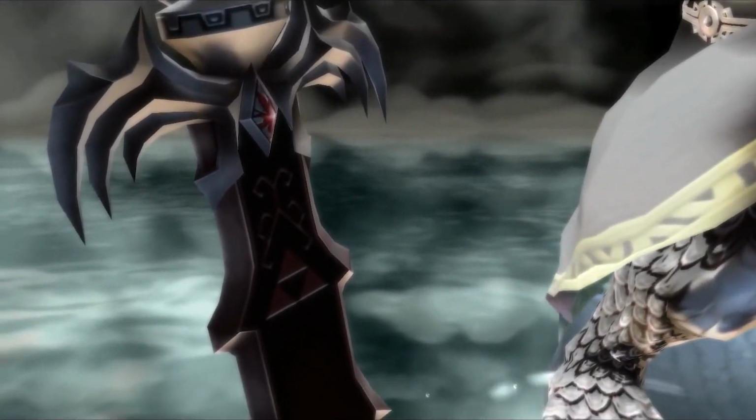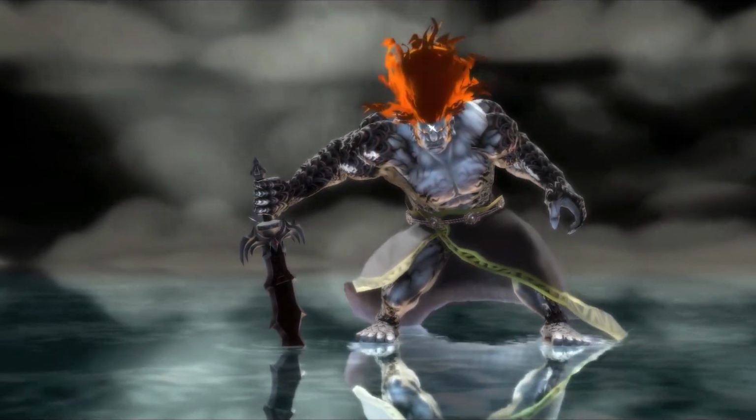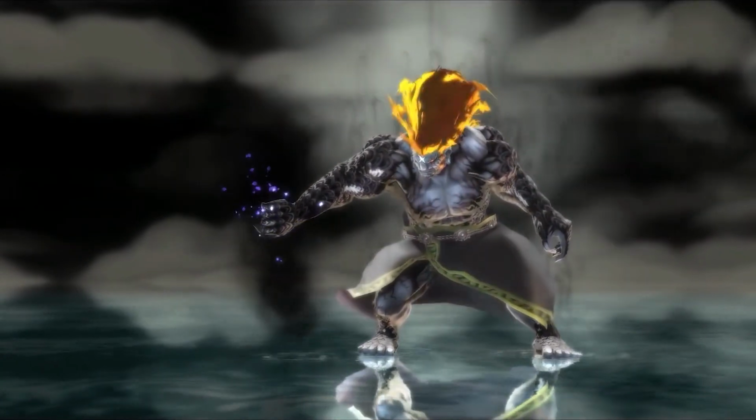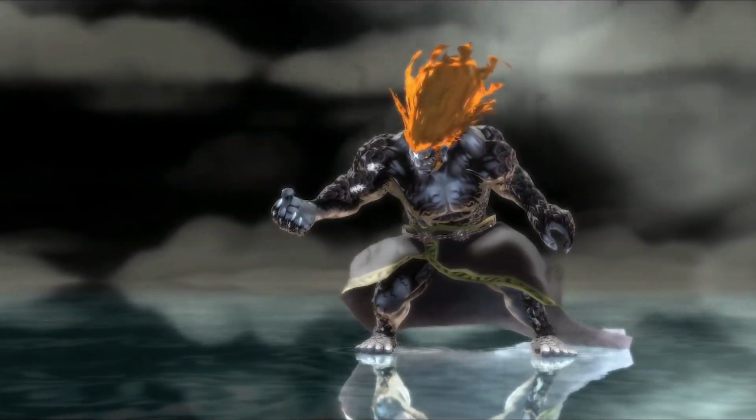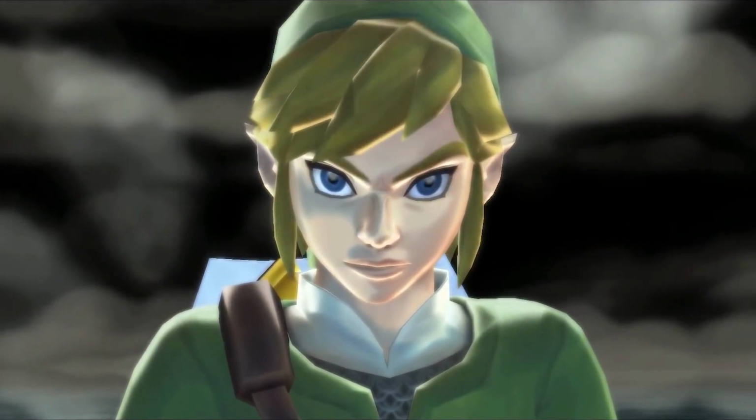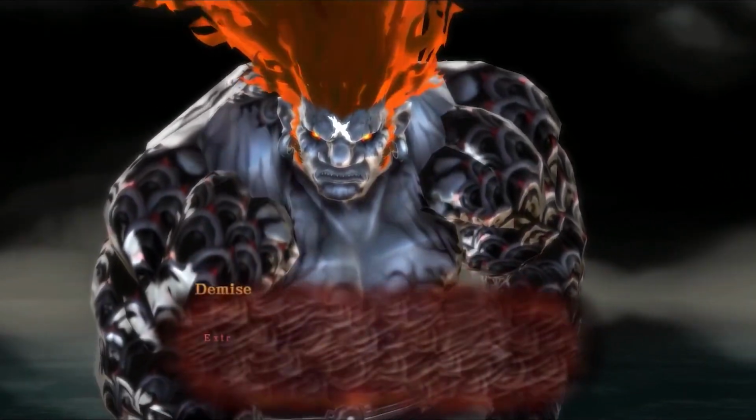But of course, this is all just what I think. What do you guys think? Is Ghirahim the key to solving the curse of the demon tribe when he was sent away in a purple mist of power at the end of the game? Or is this just another case of the crazies? Let me know in the comments below.